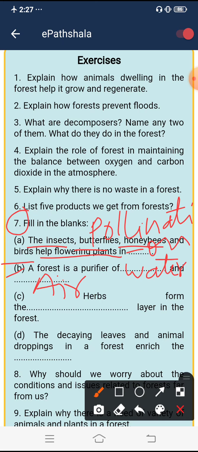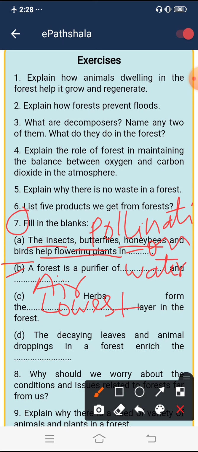C. Herbs form the layer in the forest. So, what will be the answer to your question? Lowest. Herbs form the lowest layer in the forest.